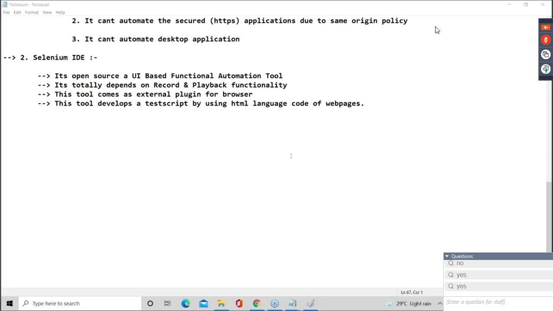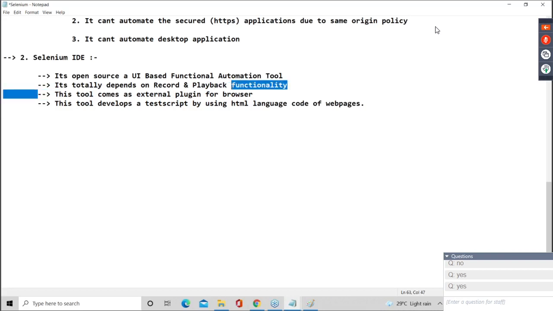Okay. So guys, now see how to install and work with Selenium IDE. Those are desktop applications also, and those are opening with a URL also. So now guys, observe here how this Selenium IDE works. This is a point, guys.